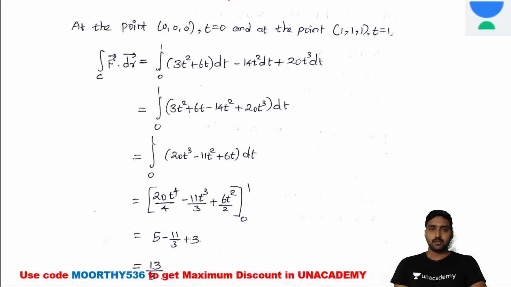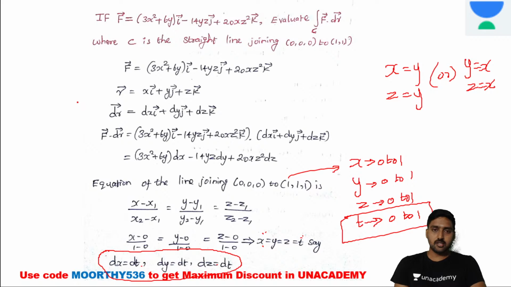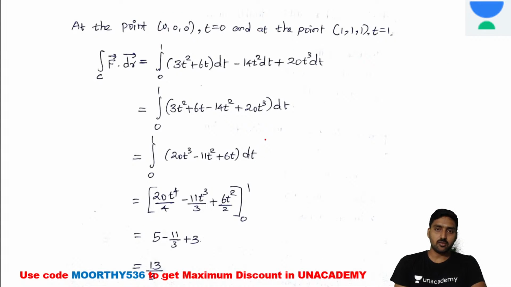Now, t varies from 0 to 1 at any point. What am I going to substitute? Instead of x equal to t, y is equal to t, therefore it's t square. Here t into t, here t dot t, here t dot t square. If you substitute all these values, we get 3t square plus 6 into dt, and minus 14t square into dt plus 20t cube into dt. Now we need to integrate it with respect to t.